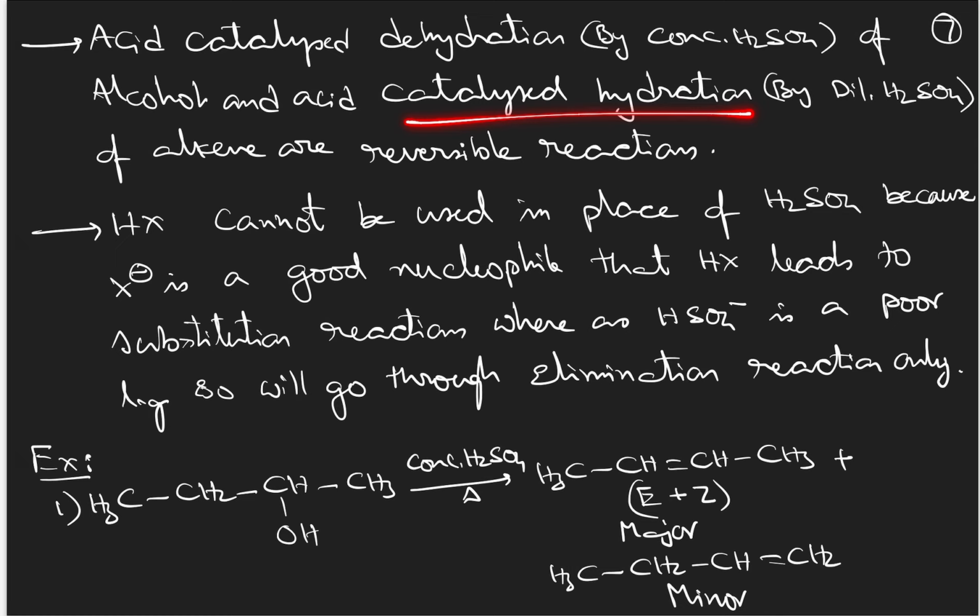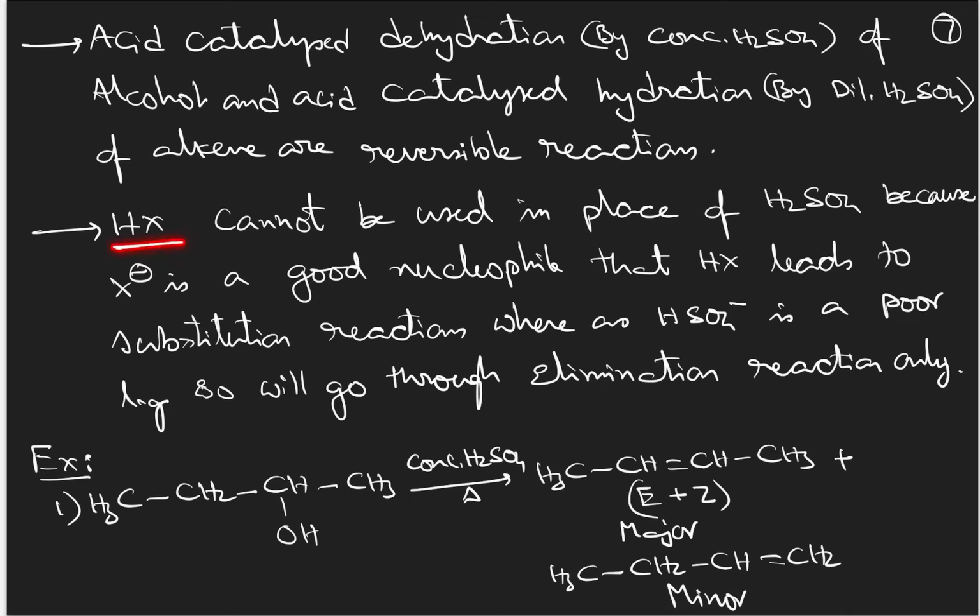Acid catalyzed dehydration by concentrated sulfuric acid and acid catalyzed hydration of alkenes by dilute sulfuric acid are reversible reactions. That means alcohol on adding concentrated sulfuric acid gives alkene, and alkene on addition of dilute sulfuric acid gives alcohol. So in which direction the reaction has to happen, you can decide based upon the reagent provided.